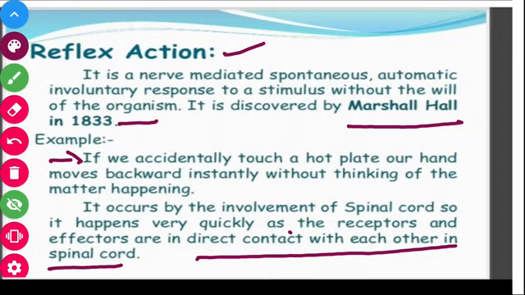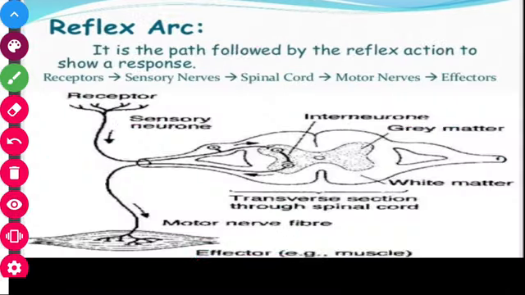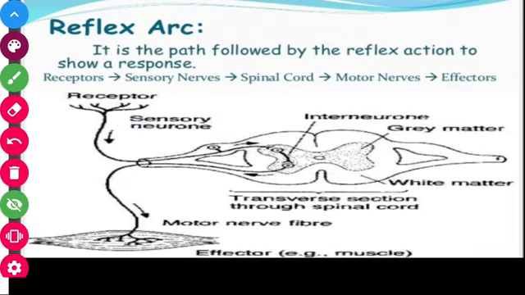So if we are touching a hot object and pulling back our hand, it is due to the reflex action in which our nervous system is involved. So the reflex arc, or the pathway, is shown here. The pathway followed by the reflex action to show a response.